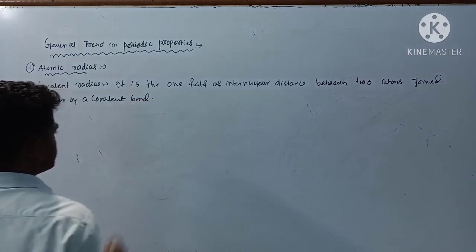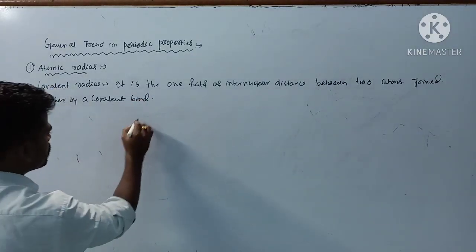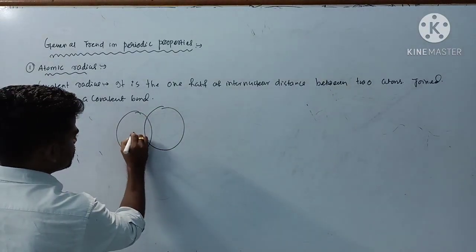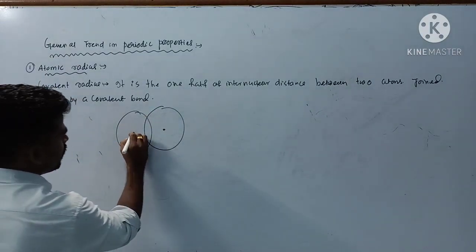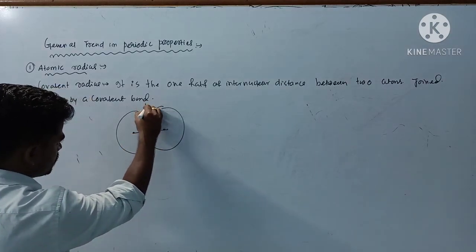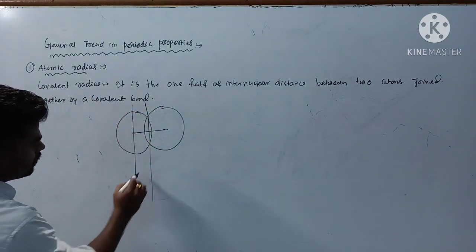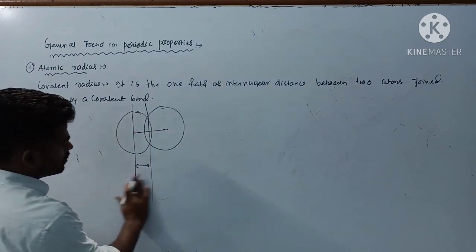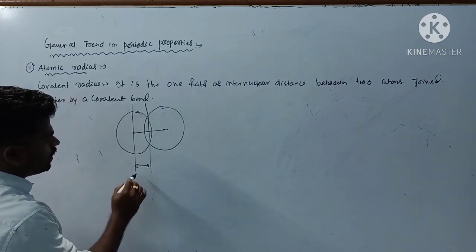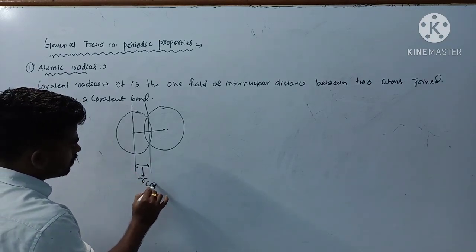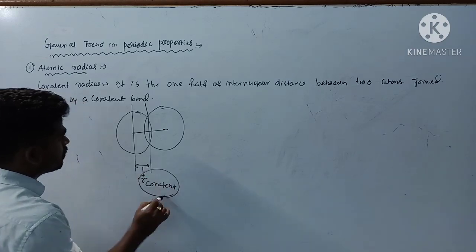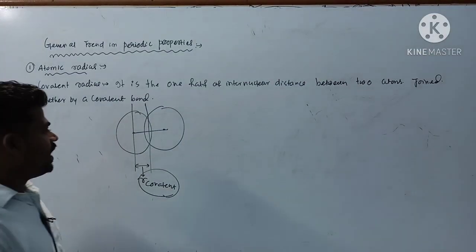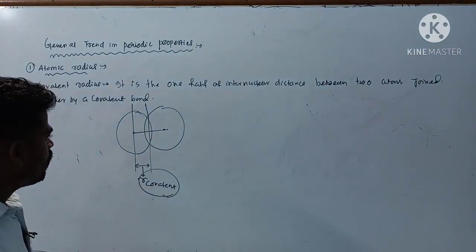That clear? So two atoms, let's say they overlap to form a covalent bond like this. Here this is nucleus, this one is nucleus, and the half of the distance between these two, the internuclear distance, that is called your covalent radius. This one is your R covalent. Is that clear? And again this one is for your homoatomic molecule.